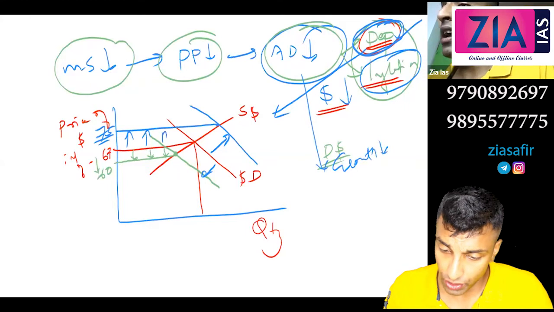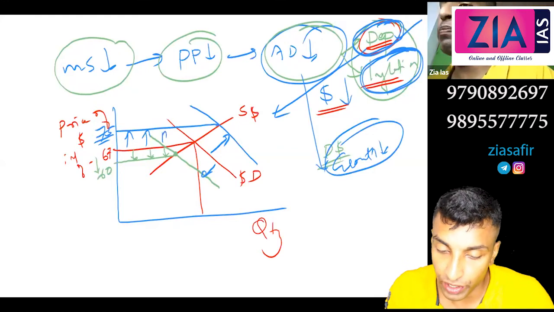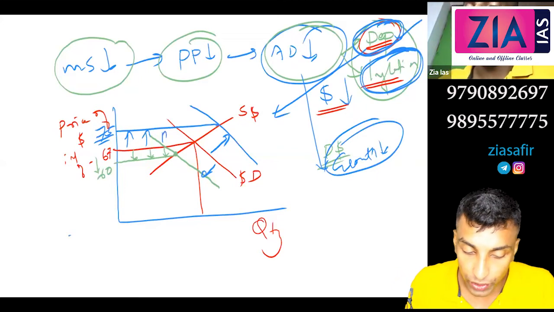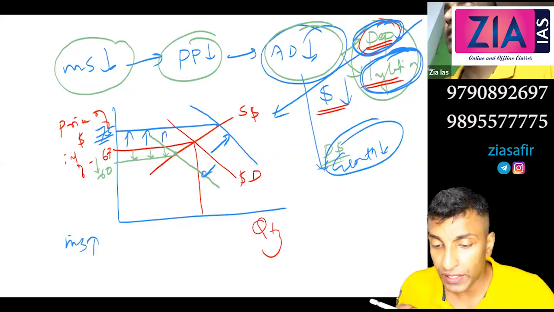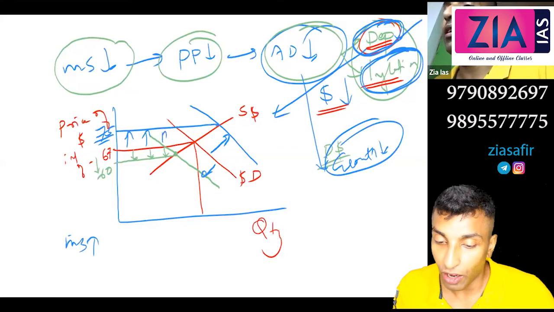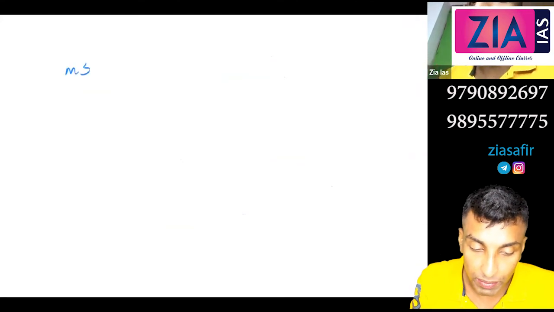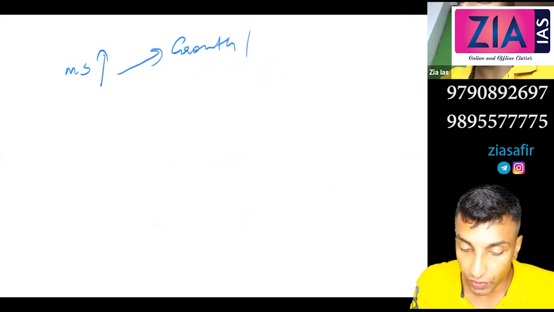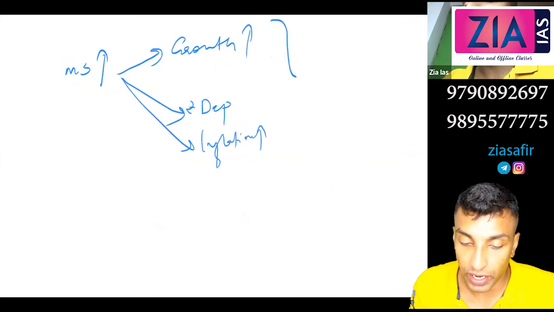Till yesterday, I was talking about inflation and growth, and I told you there is a monetary policy dilemma. If you try to control inflation, growth is coming down. If you need to promote growth, you need to increase money supply, so inflation will be there. This is the monetary policy dilemma. But now RBI is facing a problem of what? Monetary policy trilemma. All these are connected. If you increase money supply, it is done to promote growth, and growth will increase. But what will happen with the rupee? Rupee will depreciate, and also inflation will be there. So this is the monetary policy trilemma.